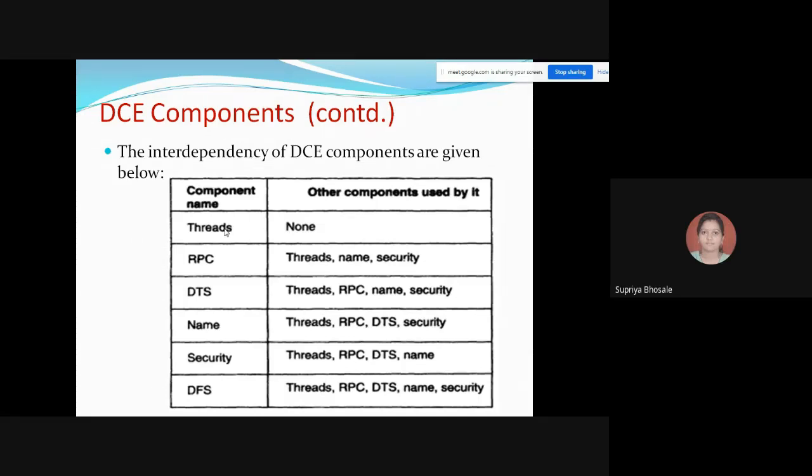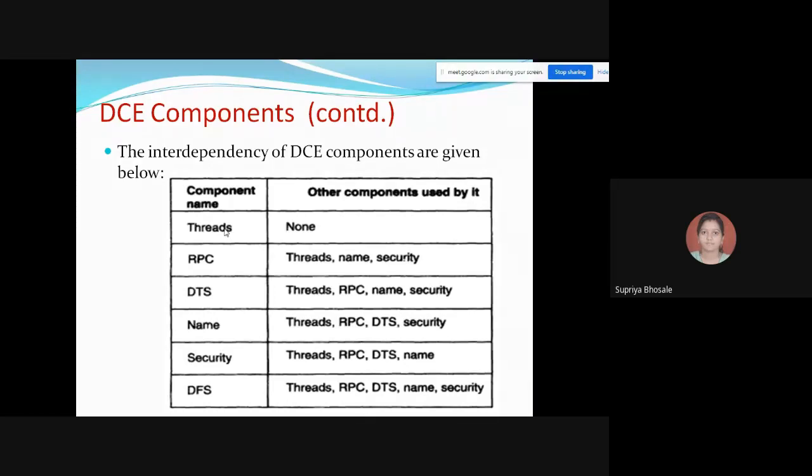Distributed time services. Here, the interdependency is on the thread service, RPC, name and security. Again, if we go for name, it will be on threads, RPC, DTS and security. Security depends on threads, RPC, DTS and name. And DFS, the file system, depends on threads, RPC, DTS, name and security.